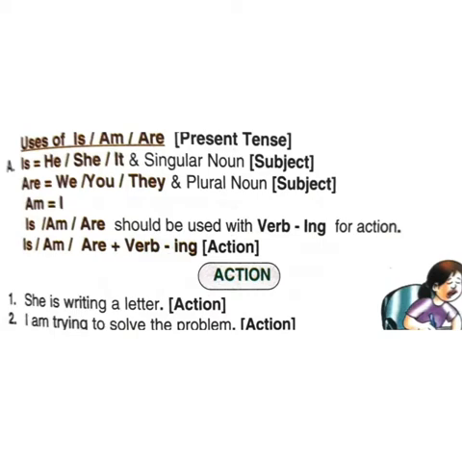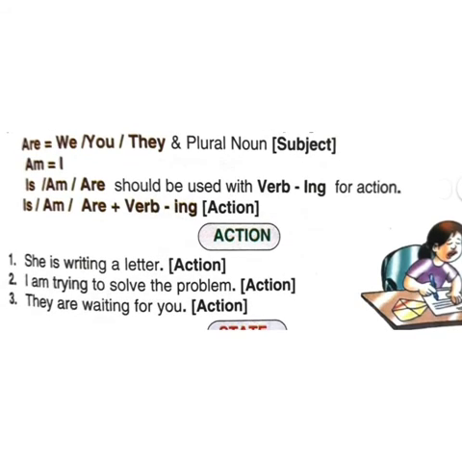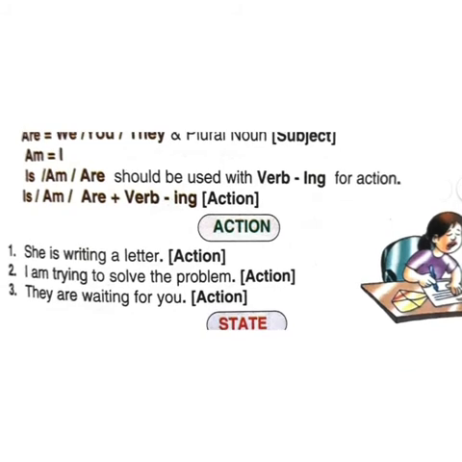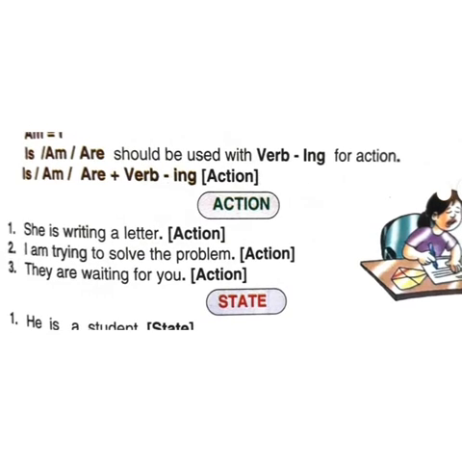We know the rule of present continuous tense. The rule of present continuous tense is verb's first form plus ing. Same here: she is writing a letter. Before the action word we have placed is. And is is used with whom? With she, he and it. I am trying to solve my problem.